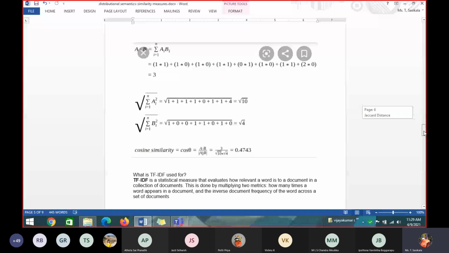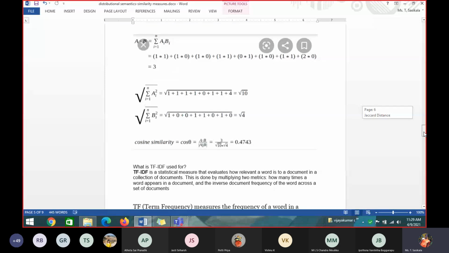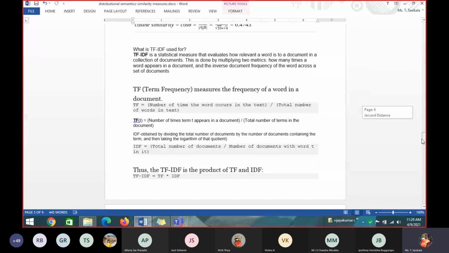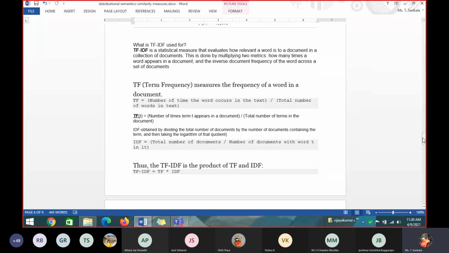Next one, TF IDF. I told, right? What is TF IDF? I asked whether anybody knows TF IDF. Can you know what TF is from the name itself? We have seen in the last slide word frequency, document frequency. Okay. What is TF?